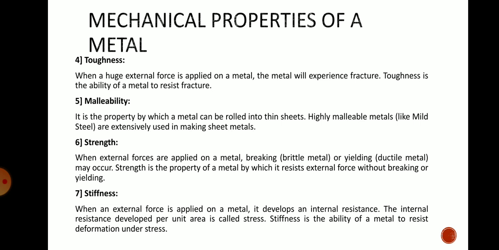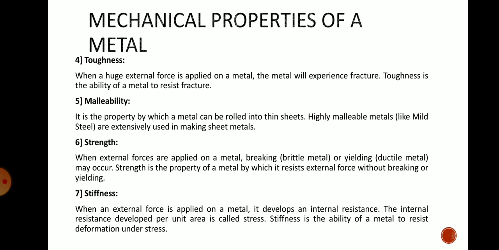Malleability. Next property is malleability. It is the property by which the metal can be rolled into a thin sheet. Highly malleable metals like mild steel are extensively used in making of the sheet metals. Malleability means the property by which the metals can be rolled into thin sheet. Generally mild steels have a good malleability, that's why they are used for making the sheets.